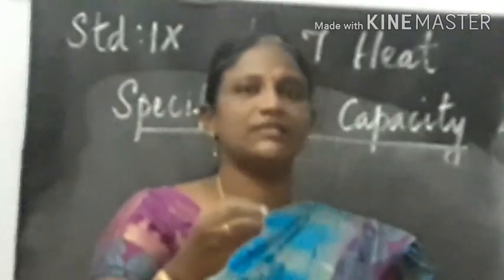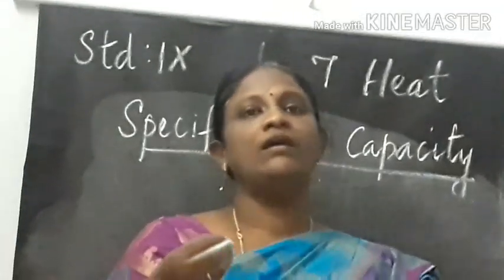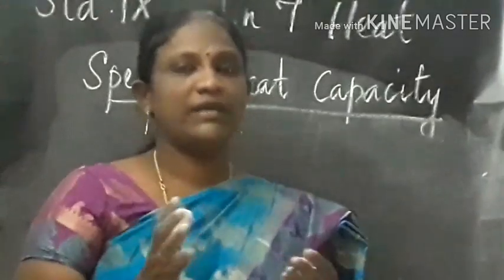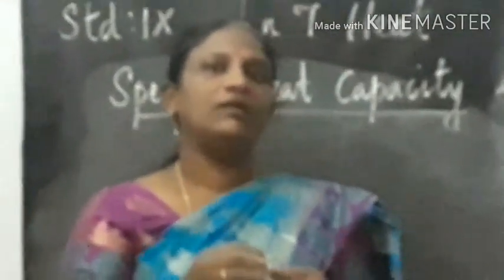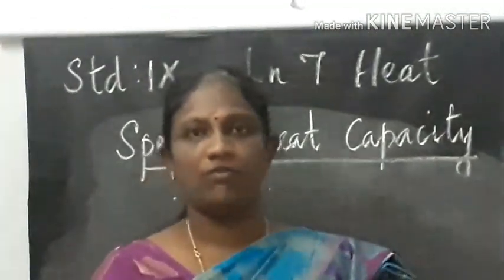Based on this observation, we can define the specific heat capacity. If we take 1 liter of water, the heat required to increase its temperature will be more when compared to 500 ml of water. So there will be a difference in the heat energy. For heating 1 liter of water, we need more heat energy than for heating 500 ml of water.